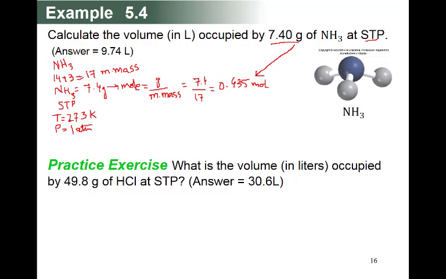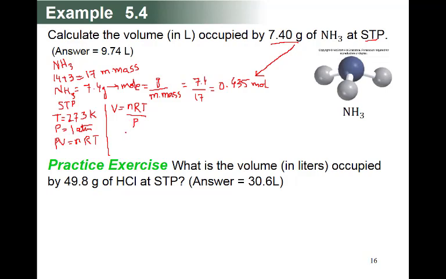and R, you already know the gas constant, so we can use the equation PV is equal to nRT. PV is equal to nRT, and here your question is calculate the volume. So volume, here this is the question, the volume. So volume will be equal to nRT upon P.